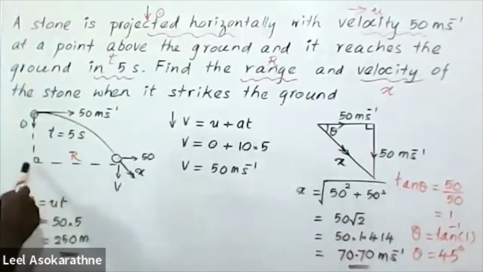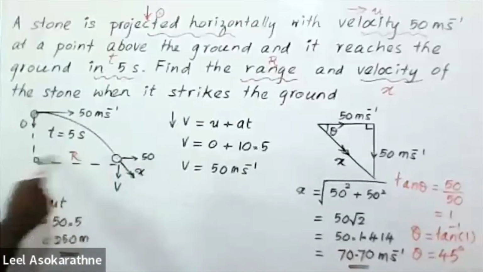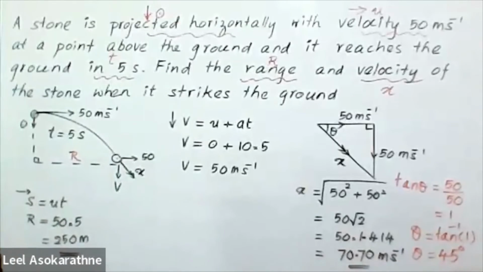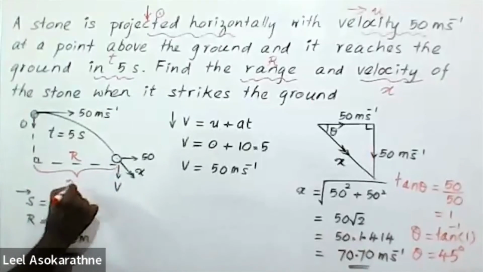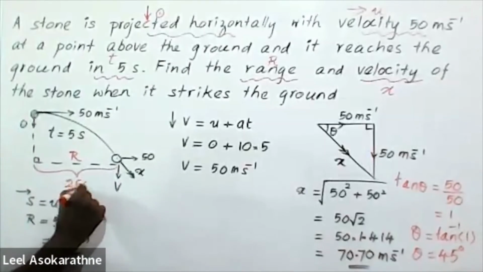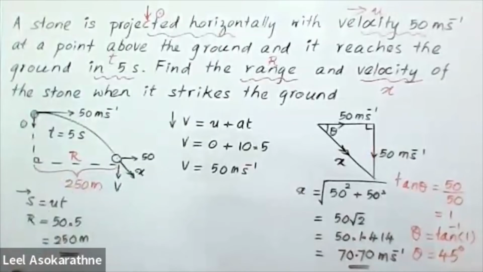That is the range for this motion. This is the distance. Basically, we consider the range, 250 meters. They ask that, this is the answer.